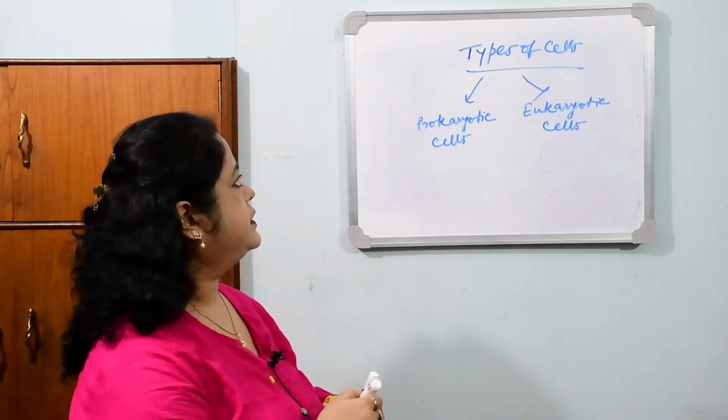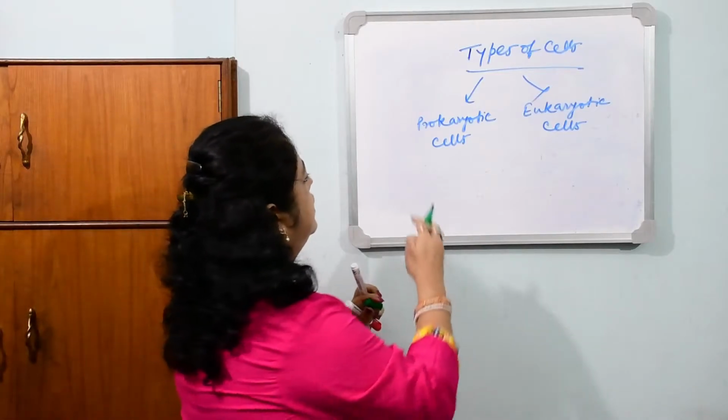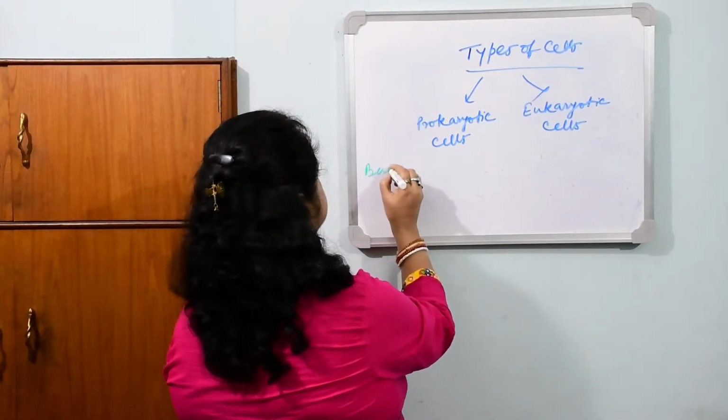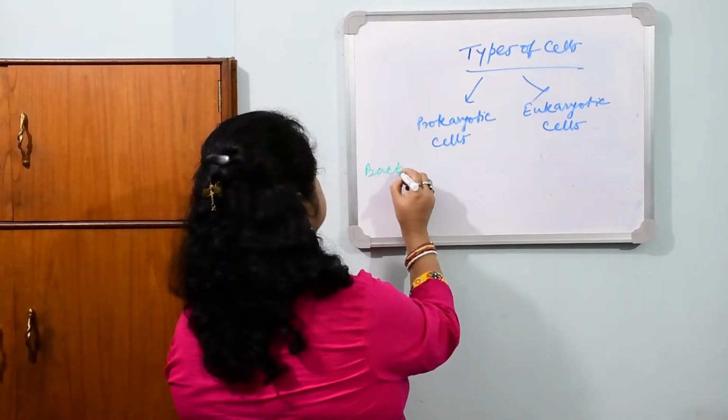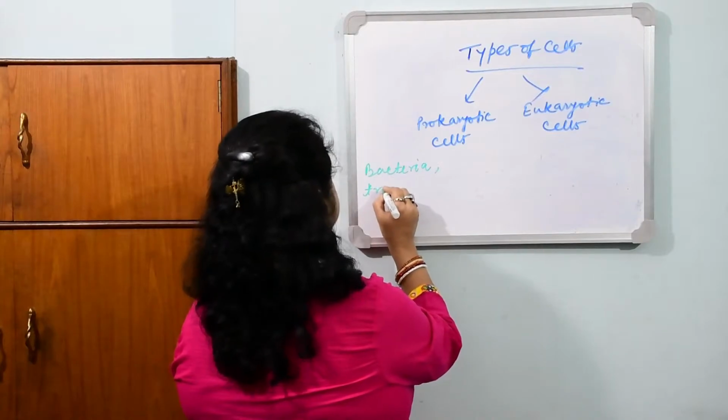Now in prokaryotic cells, we shall study about the bacteria and archaebacteria.